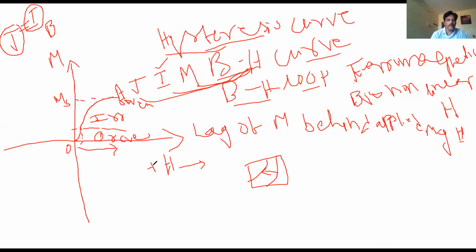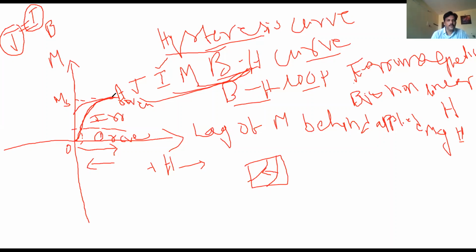Okay, so now I'm decreasing the field, say from 10 ampere per meter to 8 ampere per meter. When I'm decreasing, it traces a new path. See, this is the path. It won't come back along the original path. This is the original path. Why? Because reversible and irreversible rotation of the domains takes place.